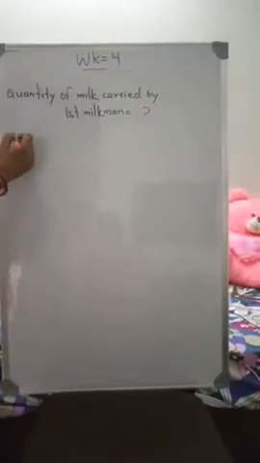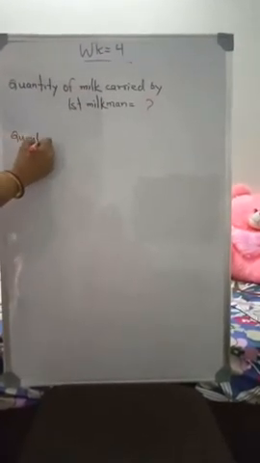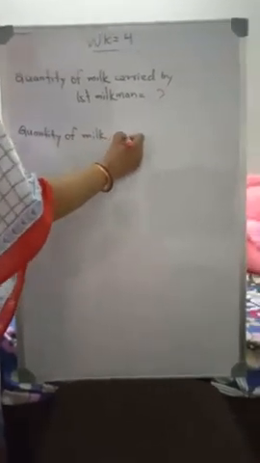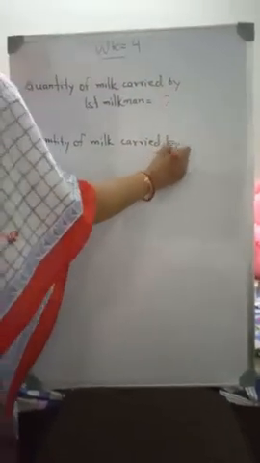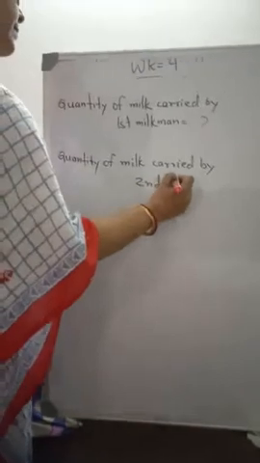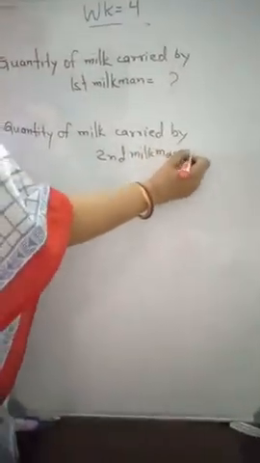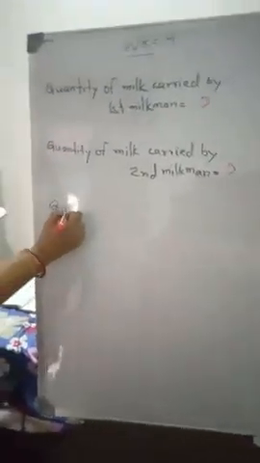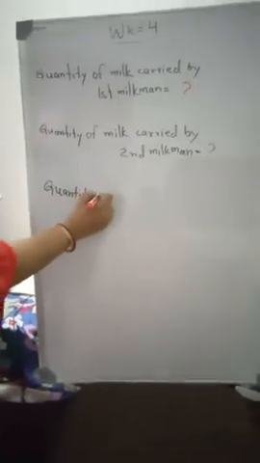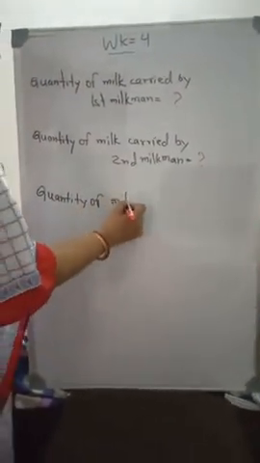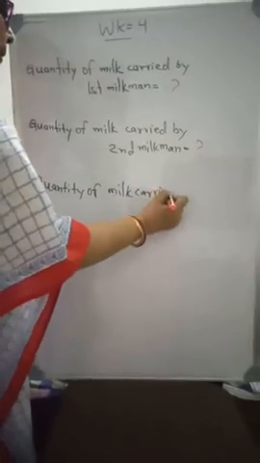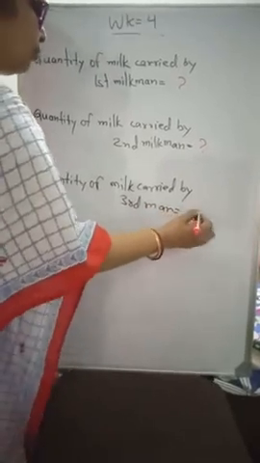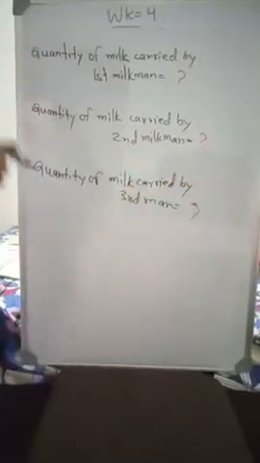Now the quantity of milk carried by the second milkman is equal to what? Now the third, the quantity of milk carried by the third man is equal to what? What do we have to do?